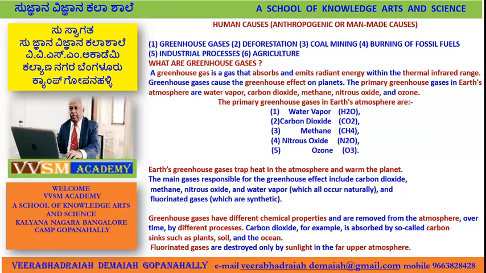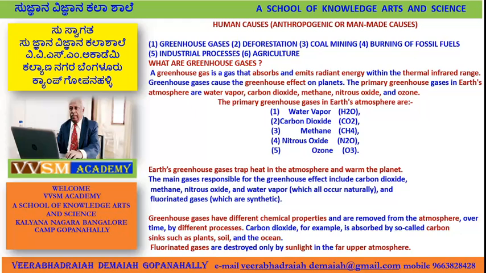Earth's greenhouse gases trap heat in the atmosphere and warm the planet. It traps the heat and keeps the planet always warm. The main gases responsible for the greenhouse effect include carbon dioxide, methane, nitrous oxide, and water vapor, which we have already discussed, which all occur naturally, and fluorinated gases, which are synthetic. Fluorinated gases are gases mixed with fluorine, a toxic gas in the halogen family.